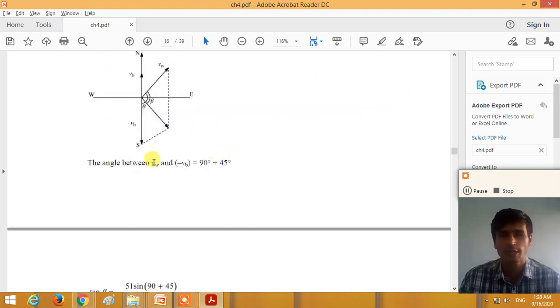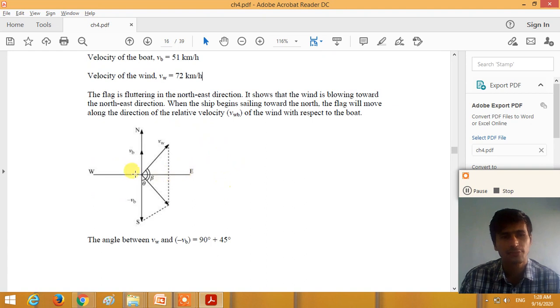So the angle between VW and minus VB is 90 plus 45. So if we take this angle between the east and south, it is 90 plus angle theta, which is 45. That is, the wind blows in the direction of north to east.